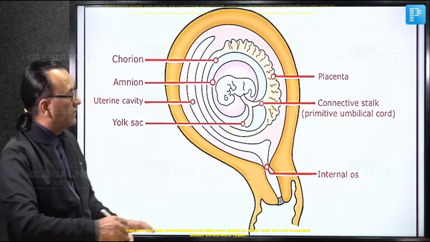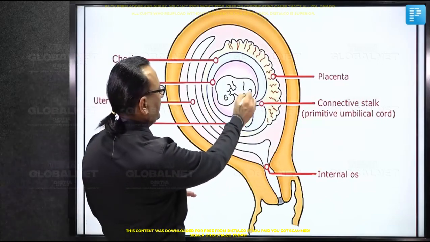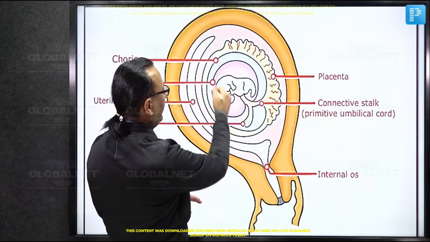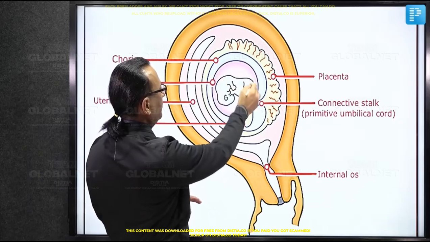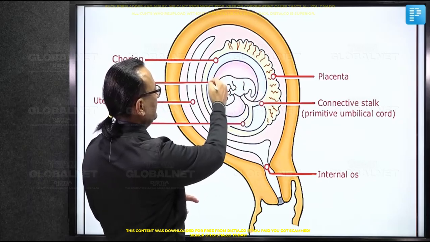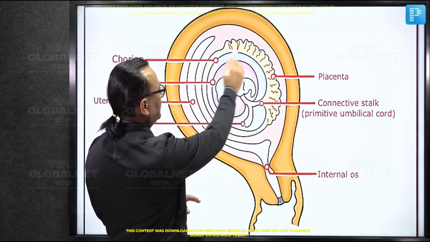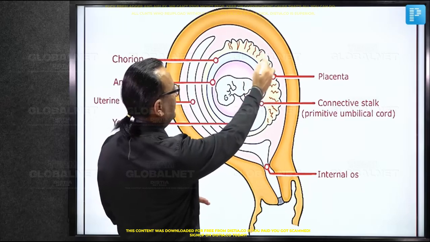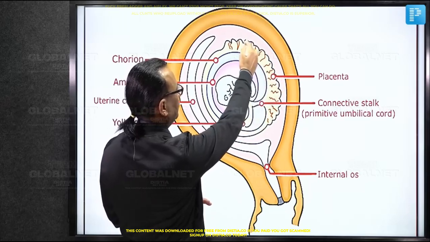In this diagram, we can see this is the conceptus here, which is surrounded by the enlarged amniotic cavity covered by the amnion. Outside that is the chorionic cavity, which is covered by the chorion. This is the chorion frondosum contributing to the fetal placenta. Then we have the maternal placenta, which is decidua basalis.